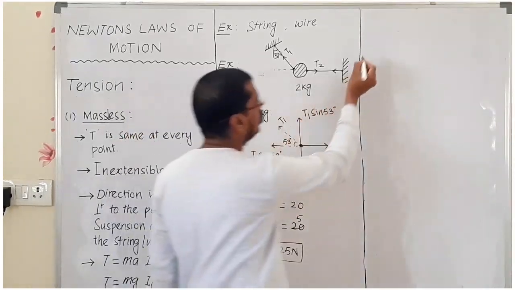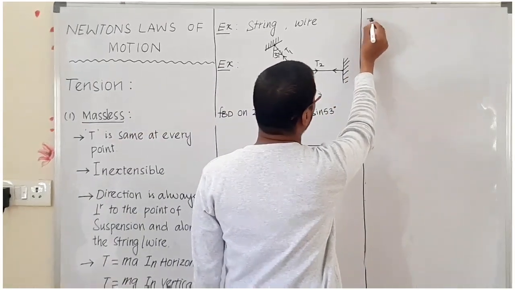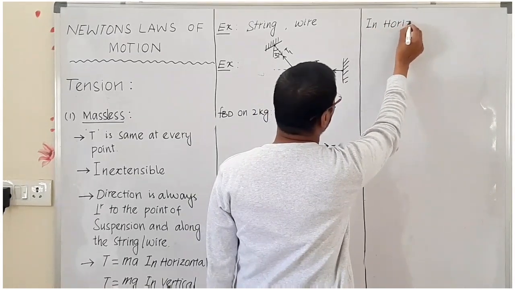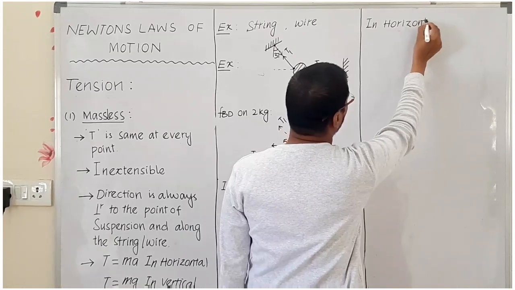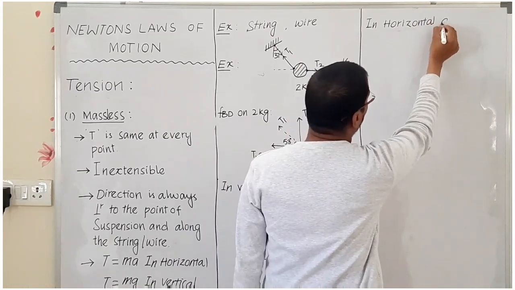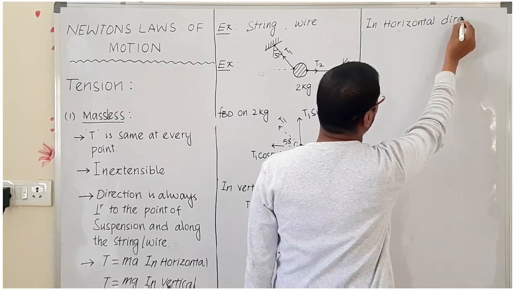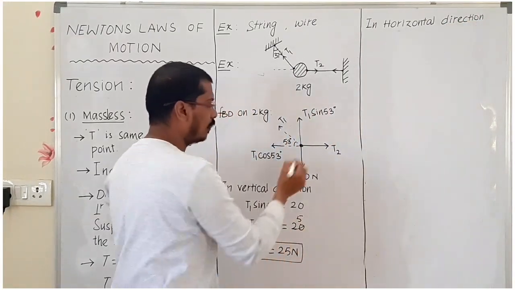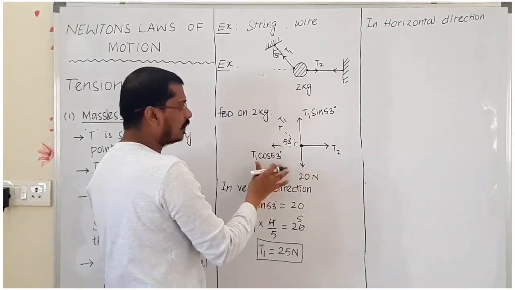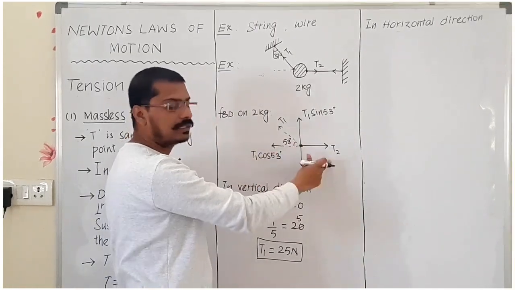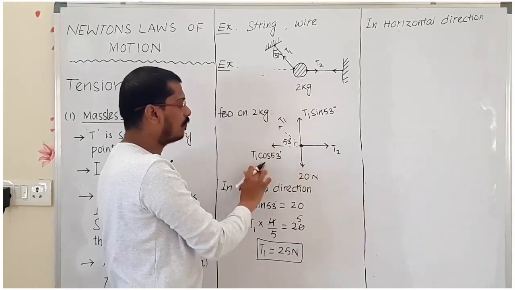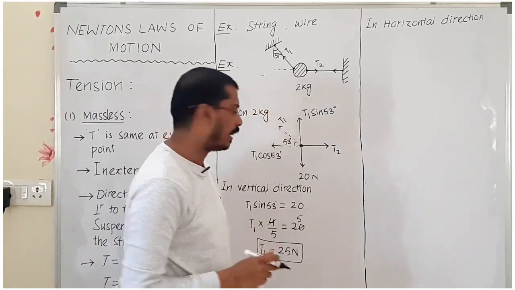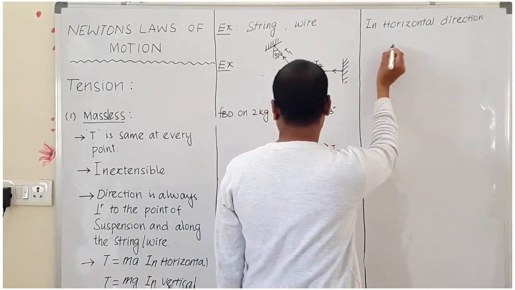Now we have to use the horizontal direction. In the horizontal direction, the left side force equals the right side force. Here on the left side T1 cos theta is acting, and on the right side only T2 is acting. Now we have to equate both.